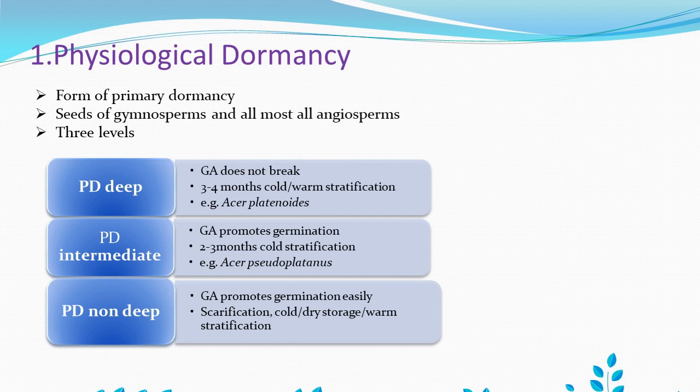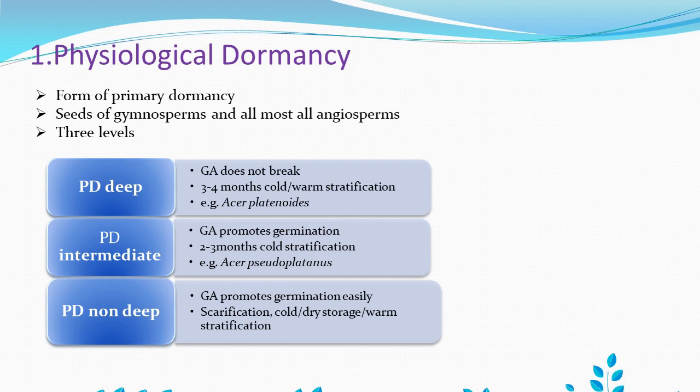This deep type of dormancy can be broken by simple treatment with gibberellic acid. In such cases, there is a requirement of prolonged cold or warm stratification treatment. For example, in the Acer plant, 3 to 4 months of cold or warm stratification is required to regain germination. In this plant, if we excise the embryo, it doesn't lead to germination.